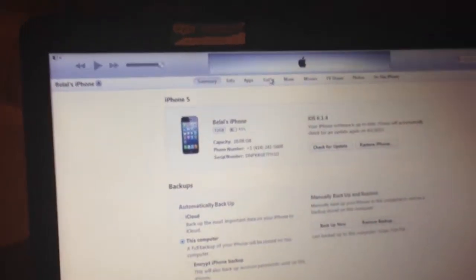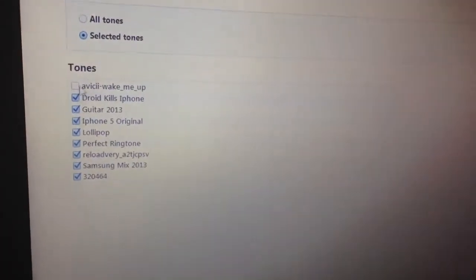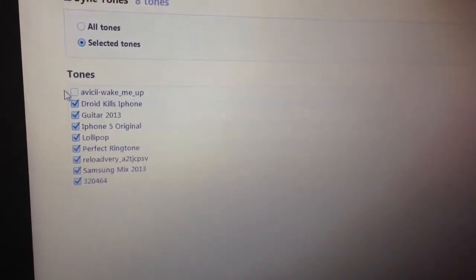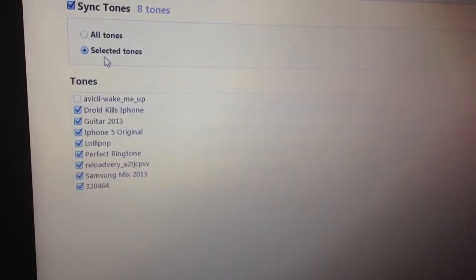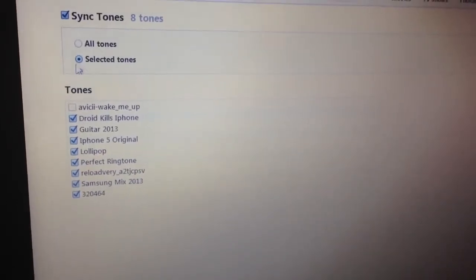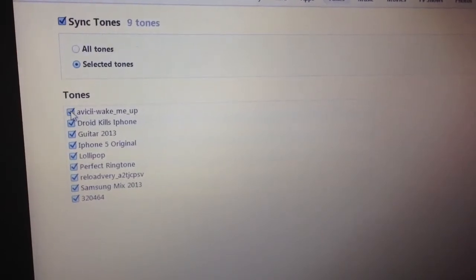But once it shows up, you just go to tones, then it'll show all the ringtones in the library right here. You can just select all tones, but I would rather select selected tones, which will give you the option of which ringtones you want to put on your iPhone or iPod.